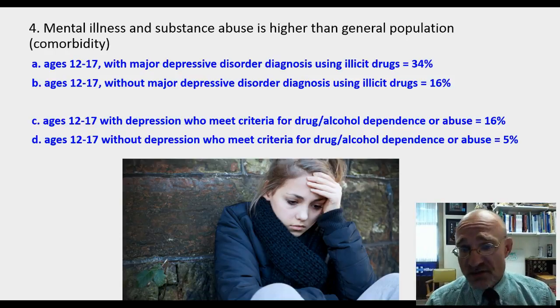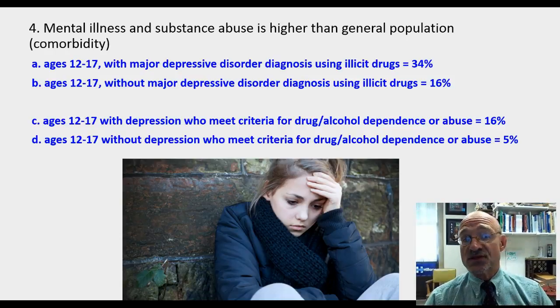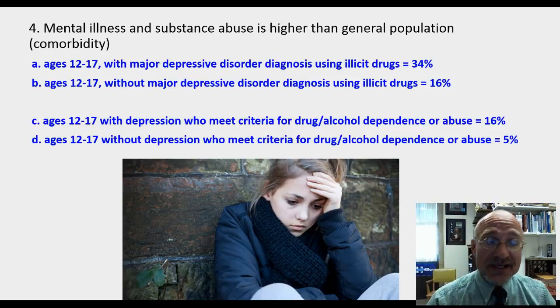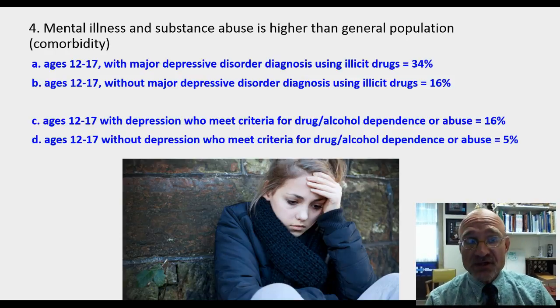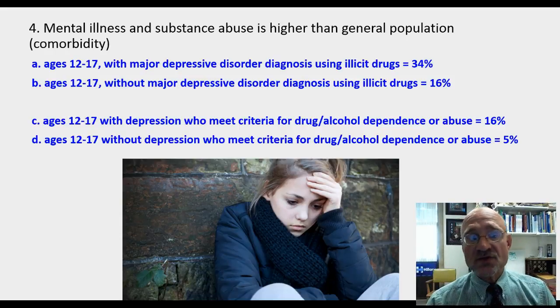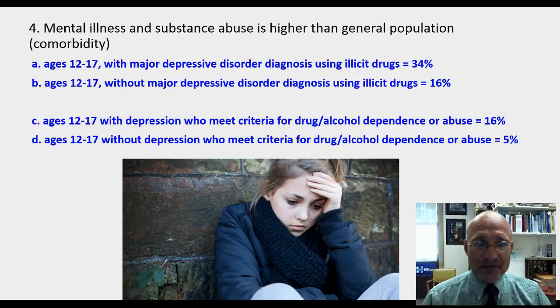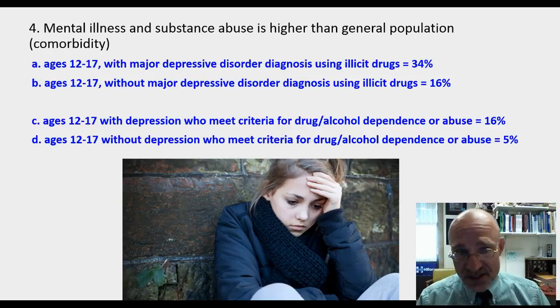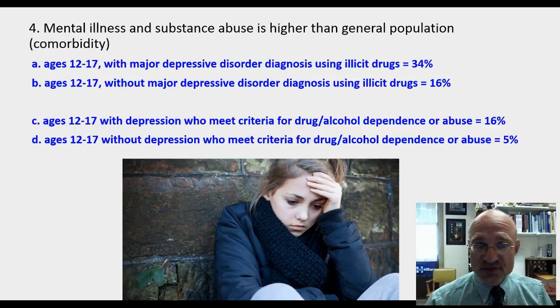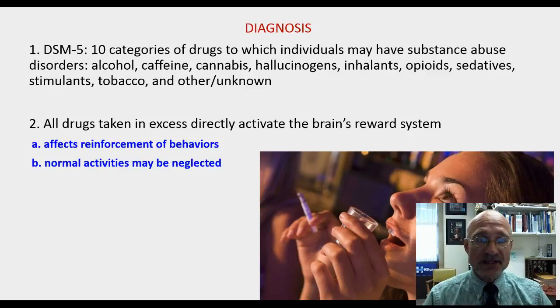As I said before, mental illness and substance abuse is higher than the general population. That's that comorbidity. To show you some facts, ages 12 to 17, those with a major depressive disorder diagnosis that used illicit drugs, 34% to those without, who had 16%. With depression, those who meet the criterion for drug and alcohol dependence, 16%, as compared to 5% who don't have depression. So that's that comorbidity.